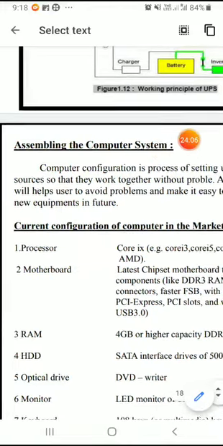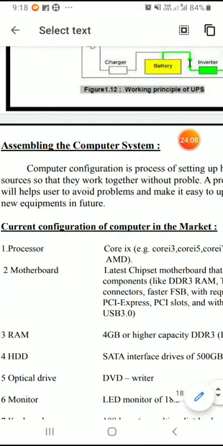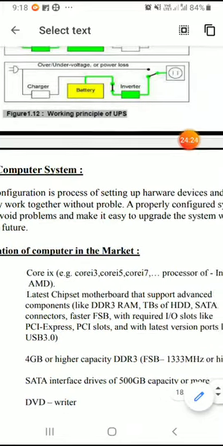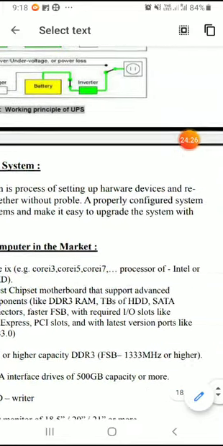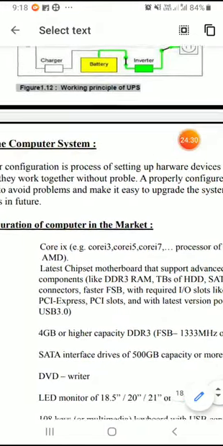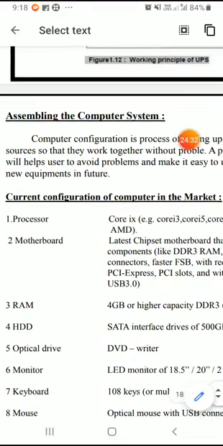One is called processor. The processor is the heart of a computer system. So if you want to purchase a computer, first we have to purchase the processor. We have to ask which type of processor is going to be provided. For example, Core i3, Core i5, Core i7, and that processor should be made by Intel or any other company. Next one is called motherboard.